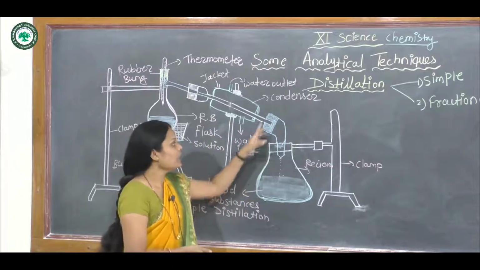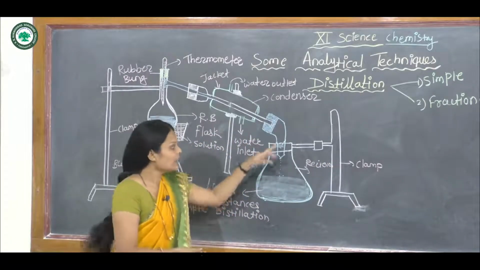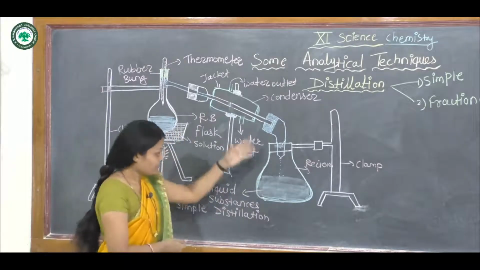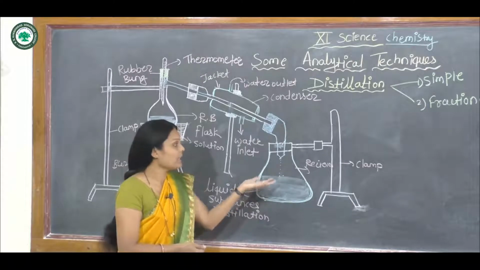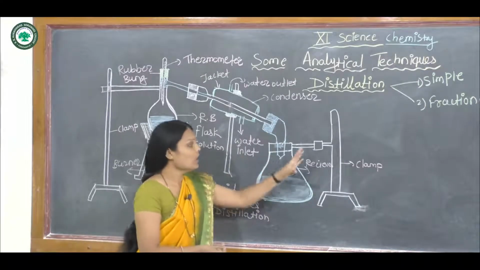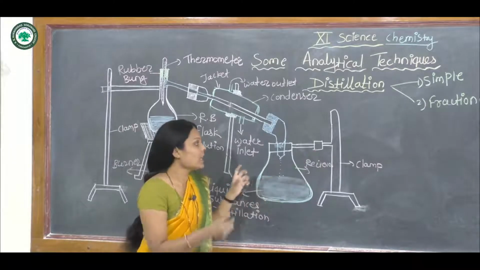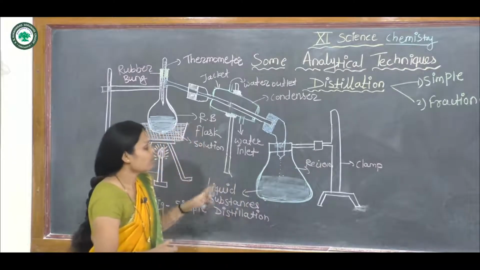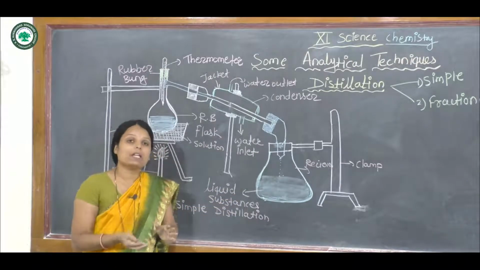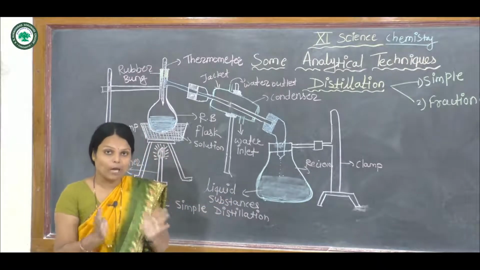Are connected to the condenser. Why are the condensers connected? Because these liquids are purely formed and collected in the receiver. The receiver is also clamped, meaning it is attached to this stand, and in that receiver the purified samples of the two liquids are separated.